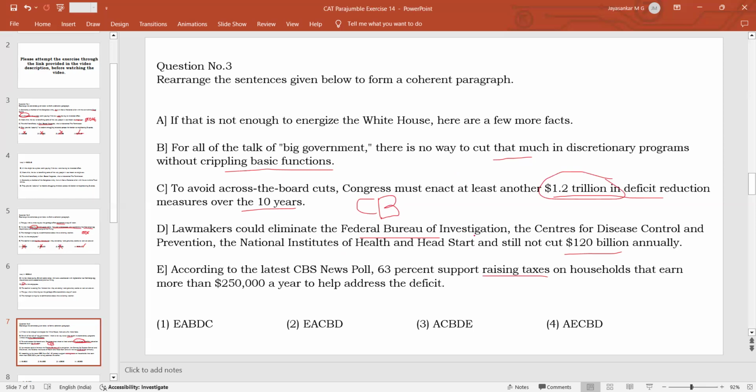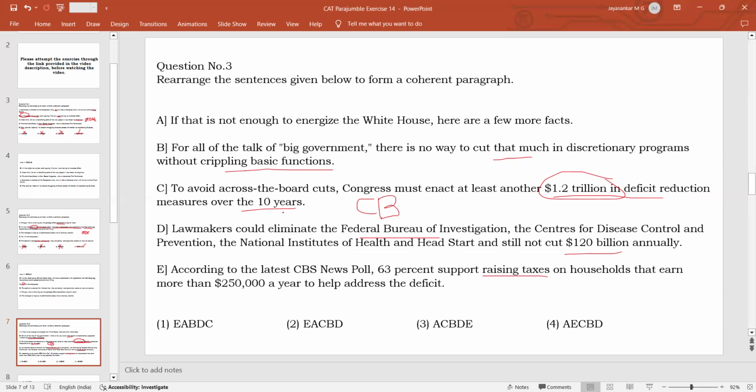The FBI, just like our Central Bureau of Investigation, USA has a Federal Bureau of Investigation. So it is a necessary project. The Centers for Disease Control, it is again a necessary thing. The National Institutes of Health, again a necessary institution. Head Start might be another necessary institution. So even if the statement says that even if all these institutions are closed down, that will still not be able to cut 120 billion annually.